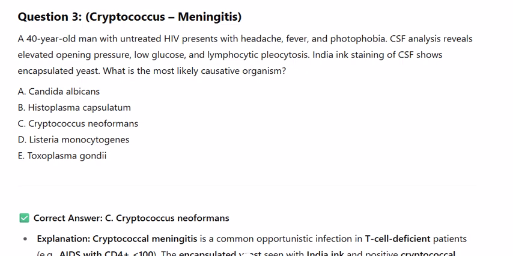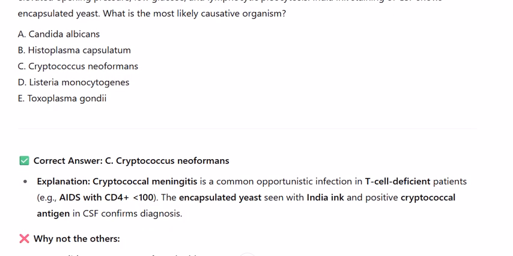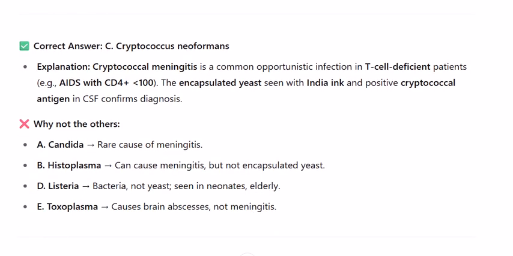A. Candida albicans, B. Histoplasma capsulatum, C. Cryptococcus neoformans, D. Listeria monocytogenes, E. Toxoplasma gondii. Correct answer, C. Cryptococcus neoformans. Explanation: cryptococcal meningitis is a common opportunistic infection in T-cell deficient patients, e.g., AIDS with CD4+ under 100. The encapsulated yeast seen with India ink and positive cryptococcal antigen in CSF confirms diagnosis.